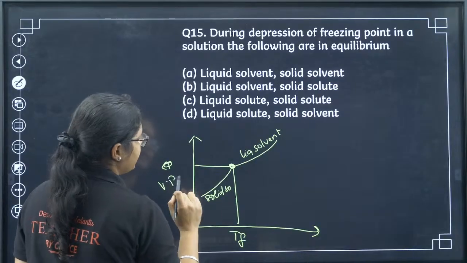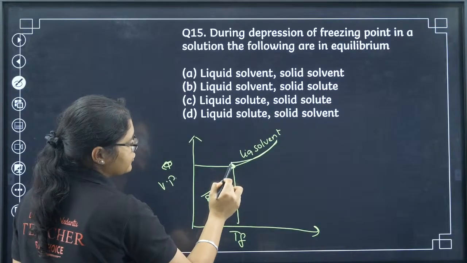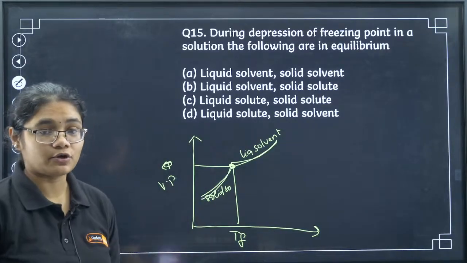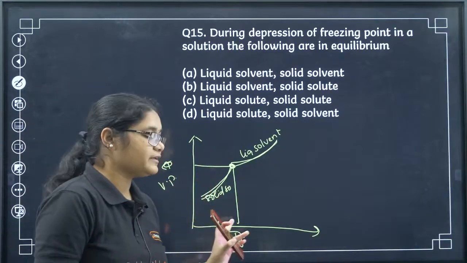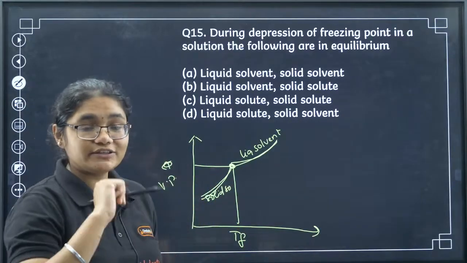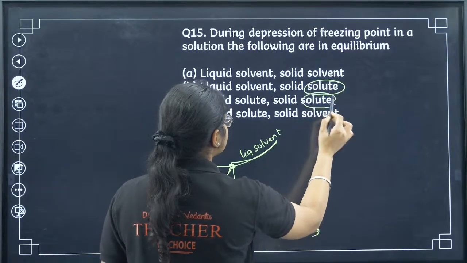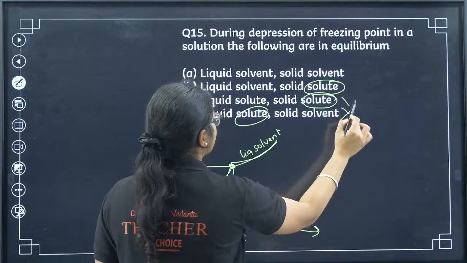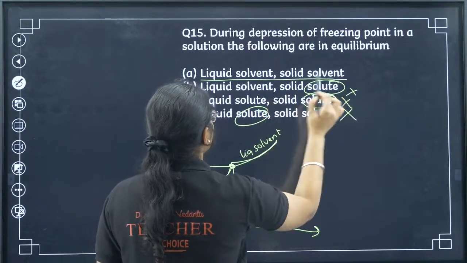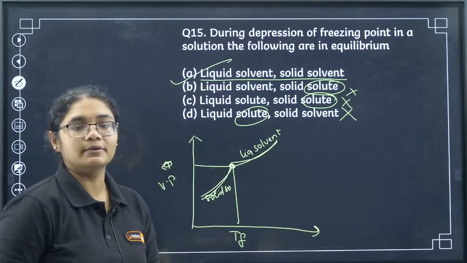This is vapor pressure, right? When the vapor pressure of the liquid solvent and the vapor pressure of the solid solvent is equal, at that time we get the freezing point. So at that time, which two things are in equilibrium? There is nothing about solute. So all the options where solute is there, you can delete them. So it is liquid solvent and solid solvent, that is option number A.